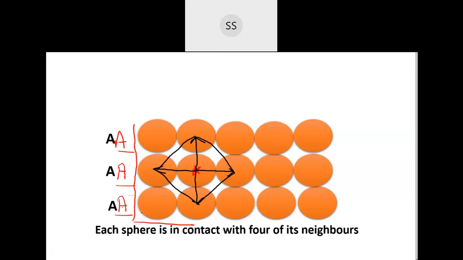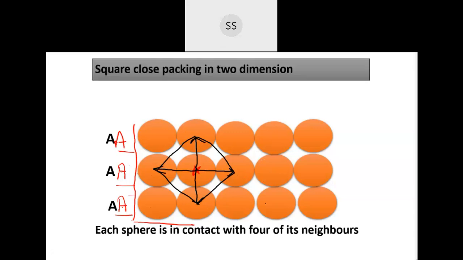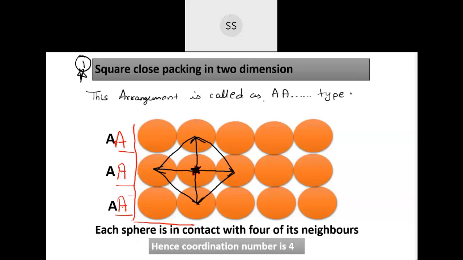So here each sphere is in contact with 4 of its neighboring spheres. Therefore the coordination number is going to be 4, and you get a square here, so it is called square close packing in 2-dimension. Okay, so you can write it down now. Yes, okay, we'll go for the next one now.